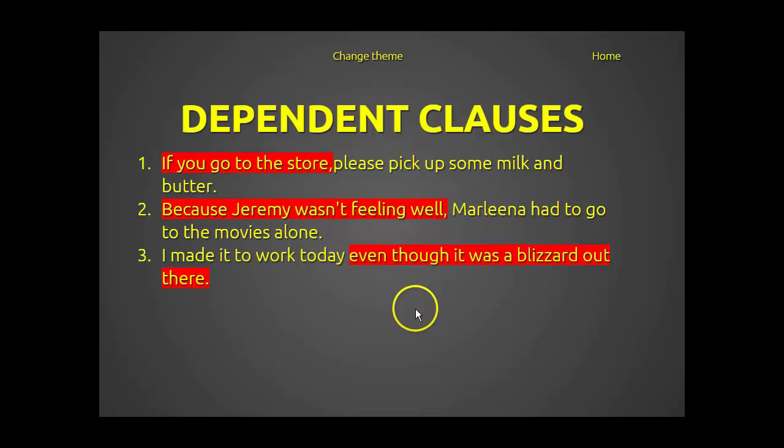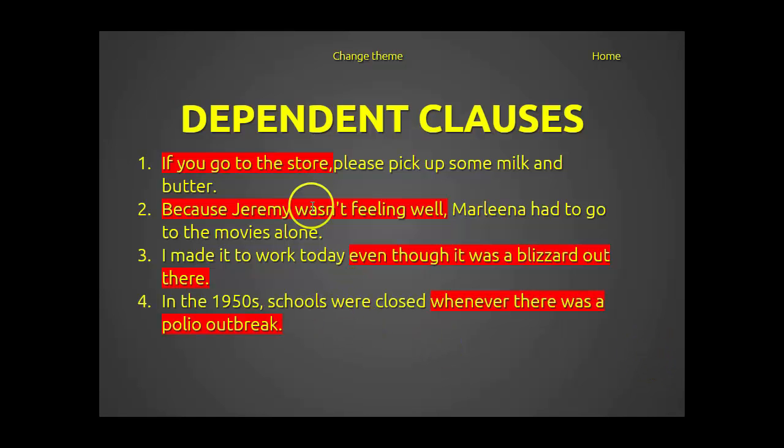I made it to work today, even though it was a blizzard out there. So in this case, we have our dependent clause at the end of the sentence, and you'll see then there's no comma. Okay. So here we have in the 1950s, schools were closed whenever there was a polio outbreak. So whenever there was a polio outbreak, that's our dependent clause. And again, it's at the end of the sentence, so no comma.